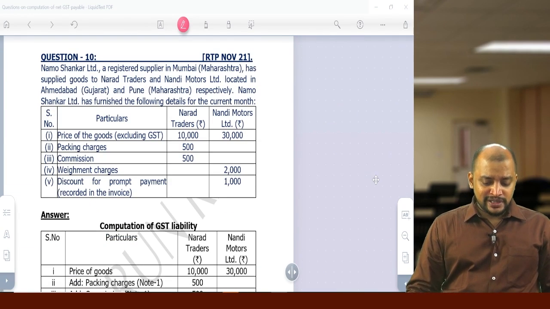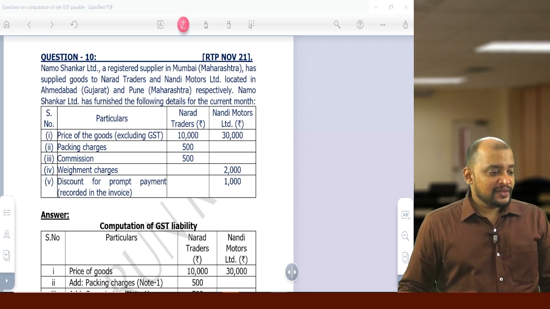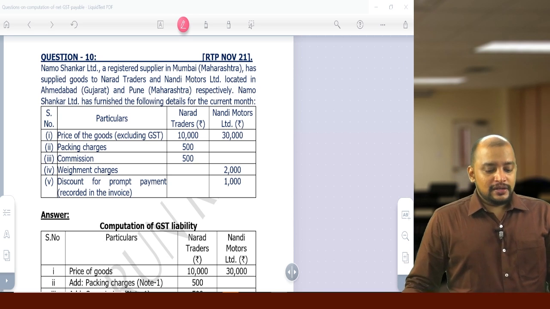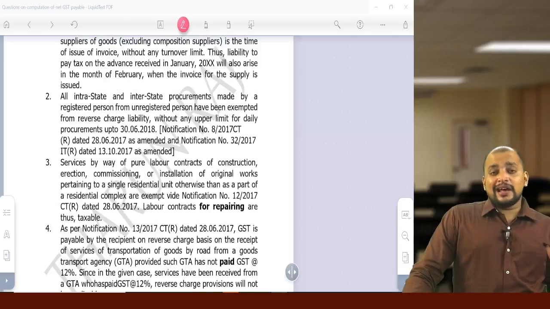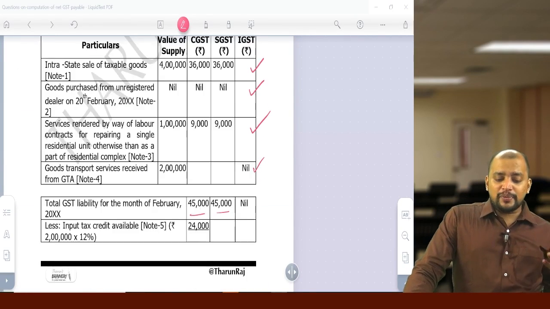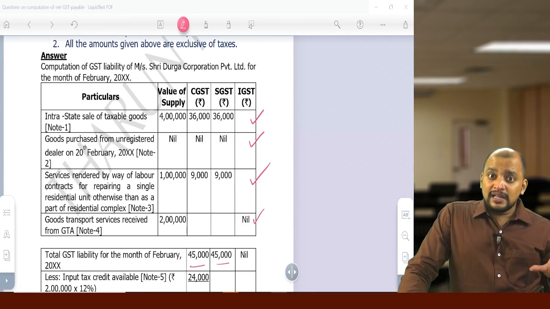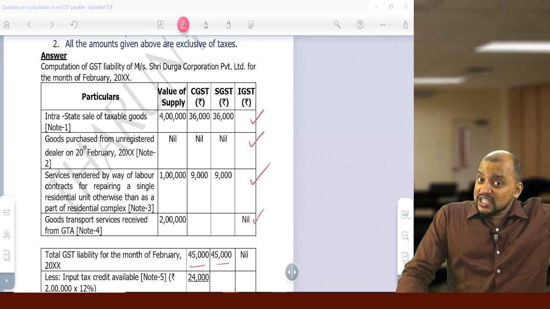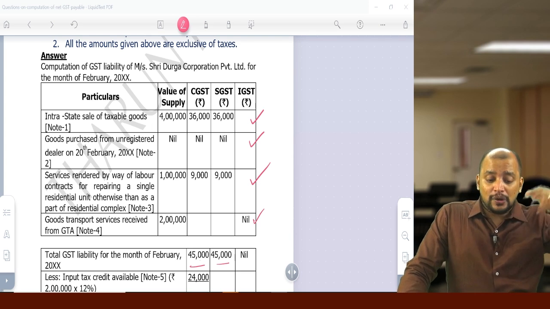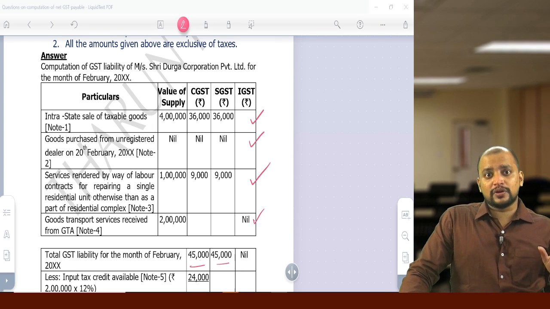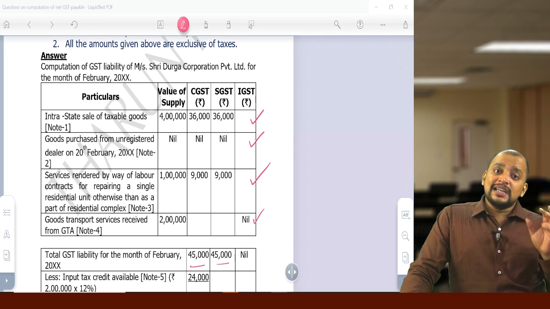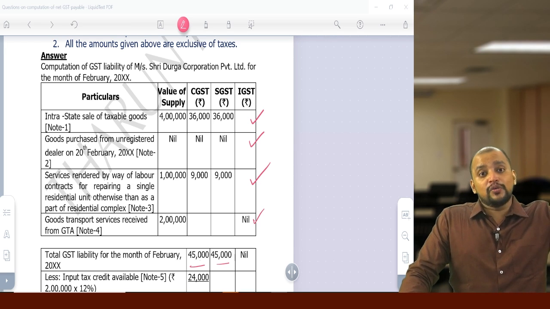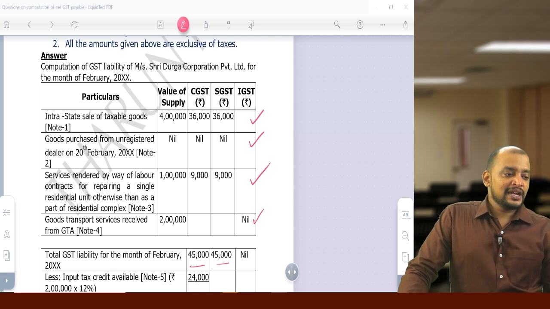Then question number 10. GST nil, because we are not paying GST. This Durga Corporation is not paying GST. The supplier is paying. GTA is paying. Durga Corporation is not paying. If Durga Corporation were paying, we would have taken that into their liability. It is a liability of GTA, which will come only in input tax credit.